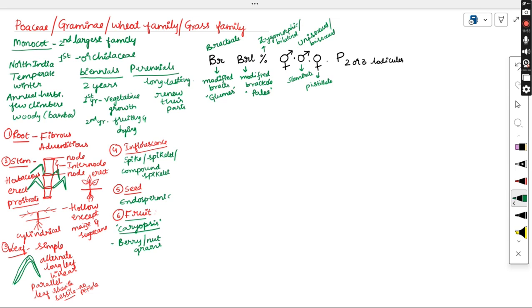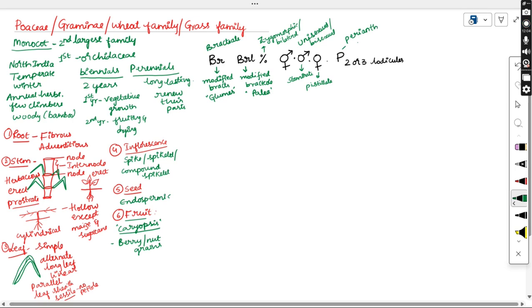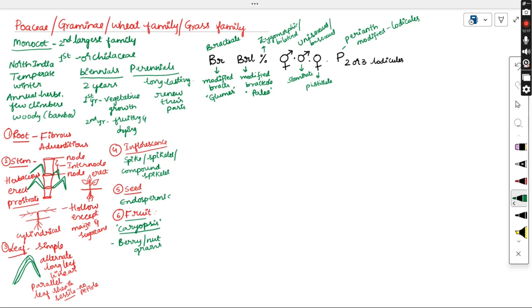Till now we never explained or mentioned these types of modifications in the floral formula. But it will contain the perianth, and that perianth is also modified. That modified perianth we call lodicules. So 2 to 3 lodicules are present in this. We never wrote these words in the floral formula, but we are writing them for this Poaceae family.